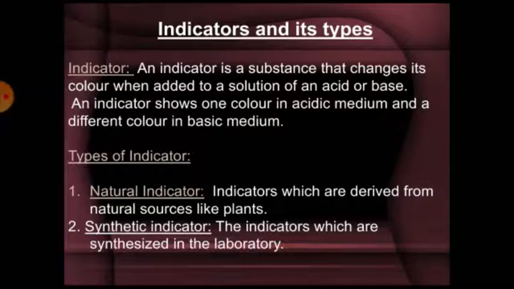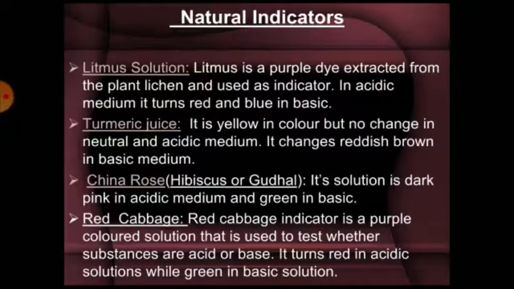Natural indicator: indicators which are derived from natural sources like plants. Synthetic indicators: the indicators which are synthesized in the laboratory are known as synthetic indicators.